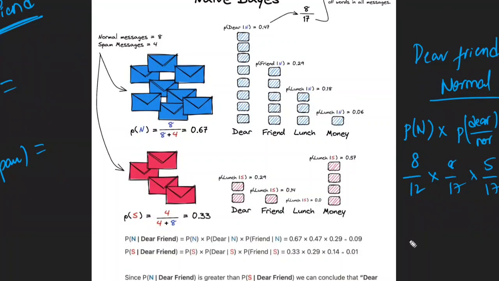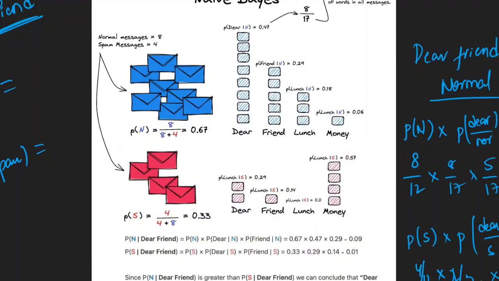Similarly, probability of spam into probability of "dear" in spam into probability of "friend" in spam. Probability of spam is 4 by 12, into probability of "dear" in spam, which is 2 by 7, into "friend" 1 by 7. Just calculate this probability and that probability. Whichever has the highest probability, that is the category it comes under.